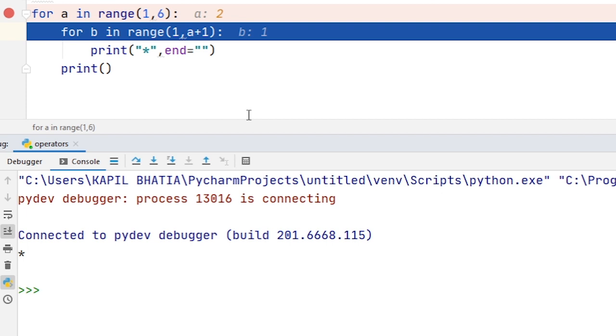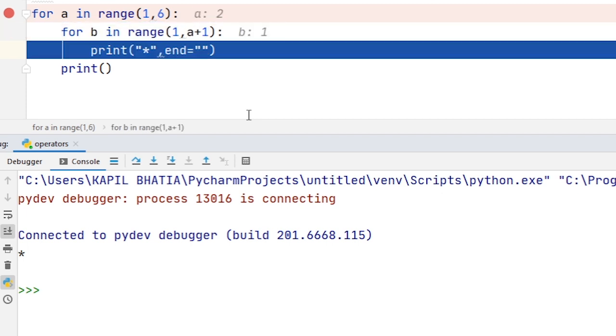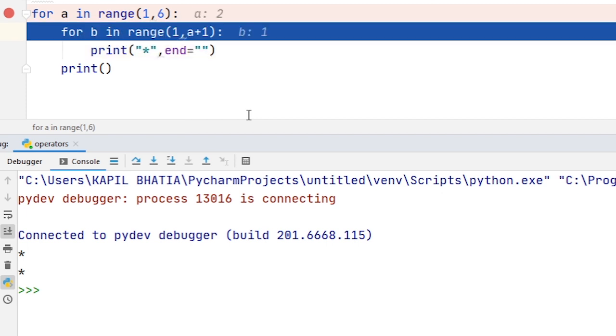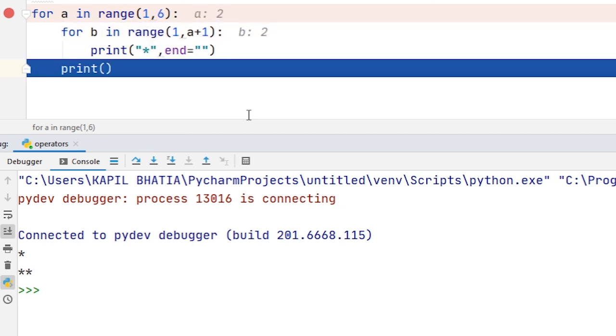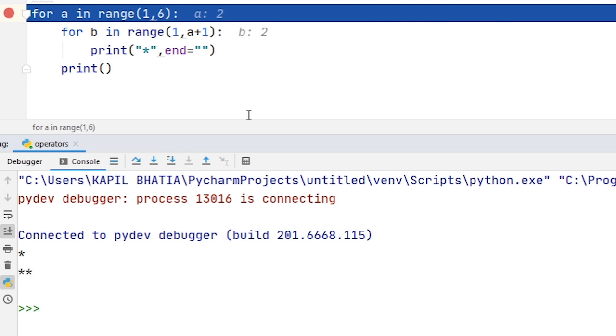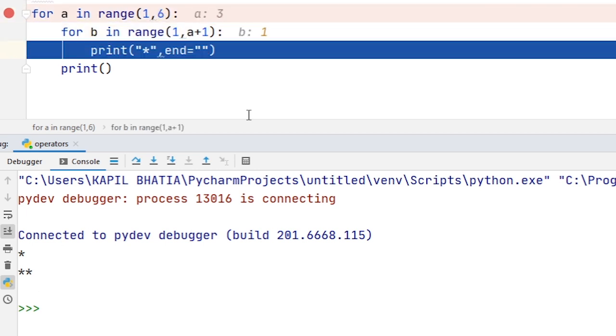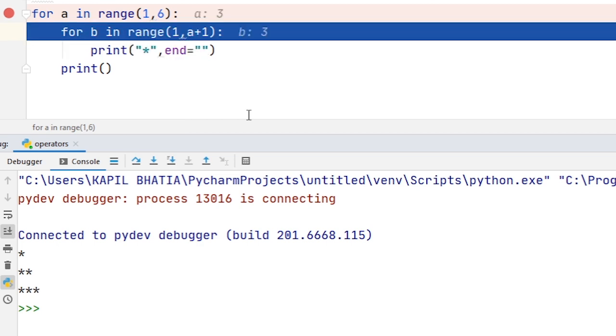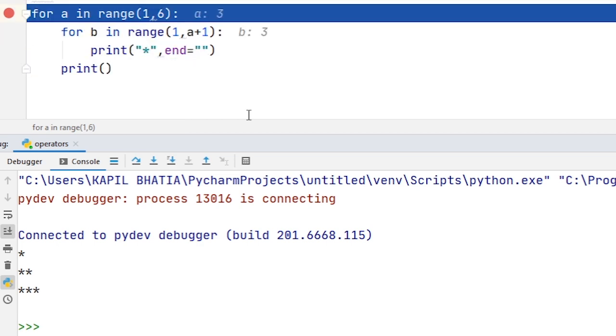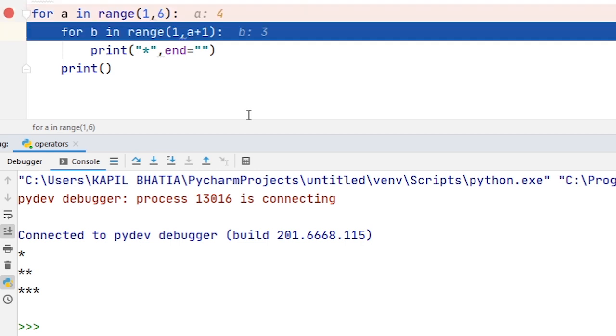Now the value of A is 2. Now the value of A is 3. You can see B starts from 1. Now the value of A is 4.